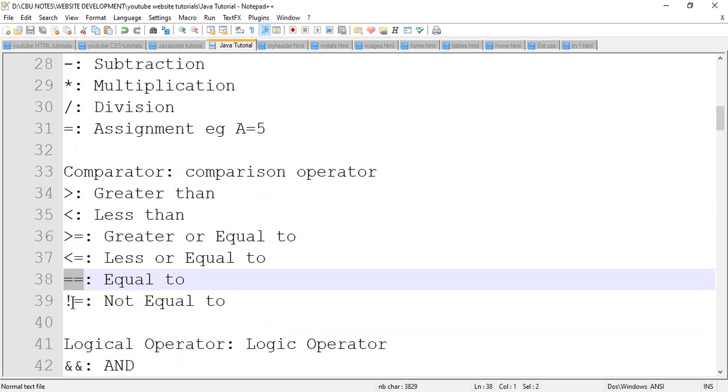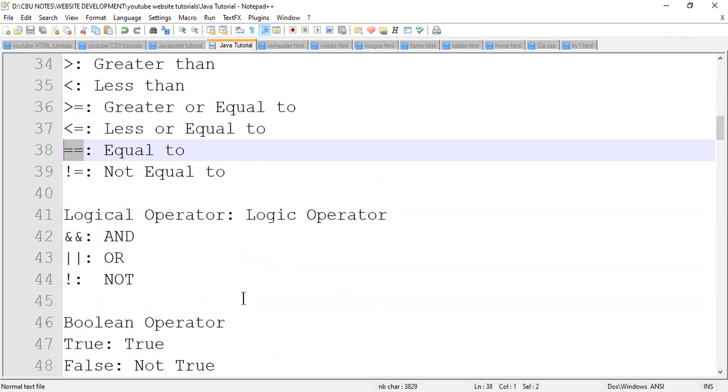Exclamation mark simply means not. So if you're saying A is not equal to B, you basically use this exclamation mark and the equal sign. So we'll appreciate these things later on as we practice. In the meantime, let's have these in mind as one of the basic elements we need to have to master.